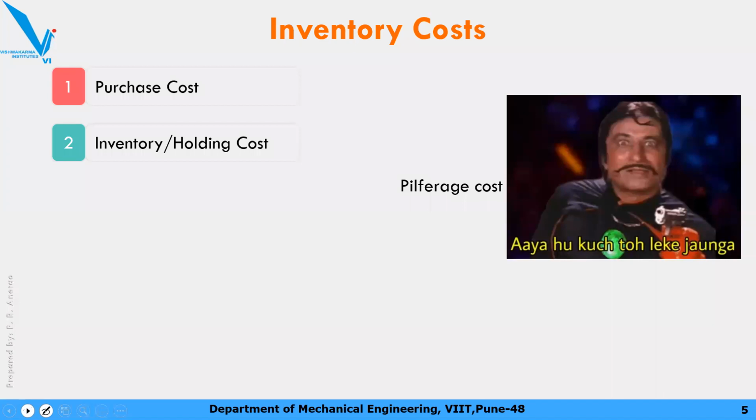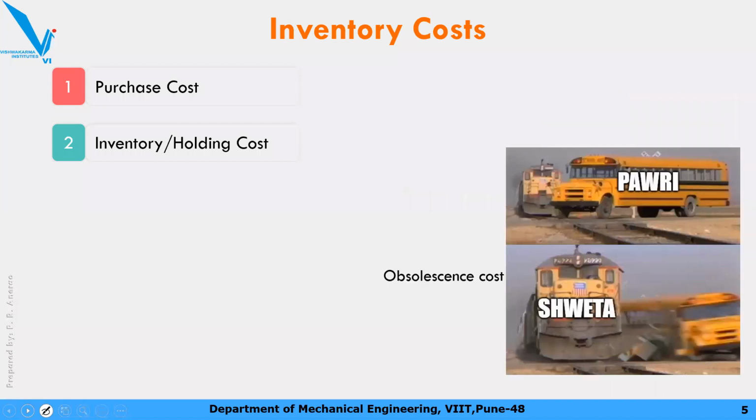Another cost is the obsolescence cost. So in the current situation, for example, a hard disk of 1 TB is usual, you anticipated it and you ordered hard disks of 1 TB in bulk quantity, right? But after a few days the technology has changed, and no one is using hard disks for storage, everyone is going for clouds.